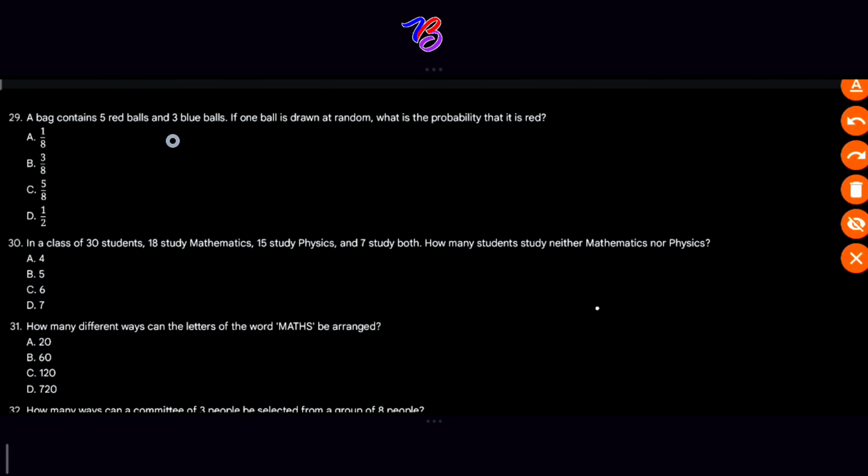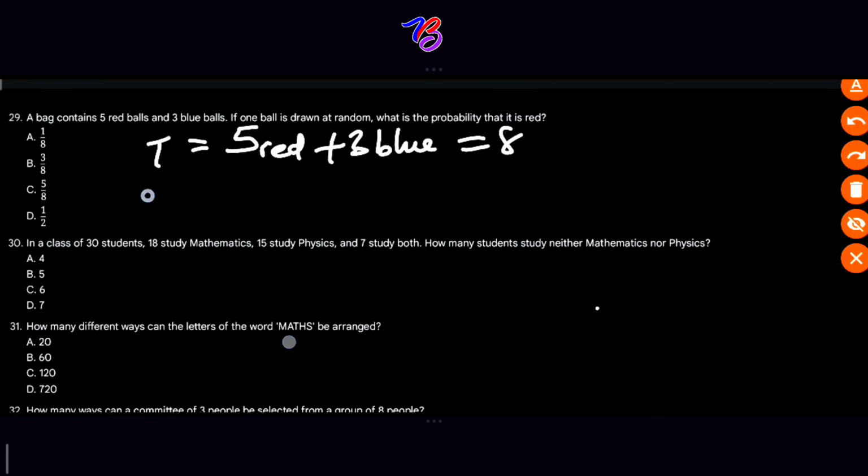For us to solve this probability, we need the total number of balls in the bag: 5 red balls plus 3 blue balls, which gives us 8 balls in total. The number of favorable outcomes, drawing a red ball, is 5, because we have 5 red balls.